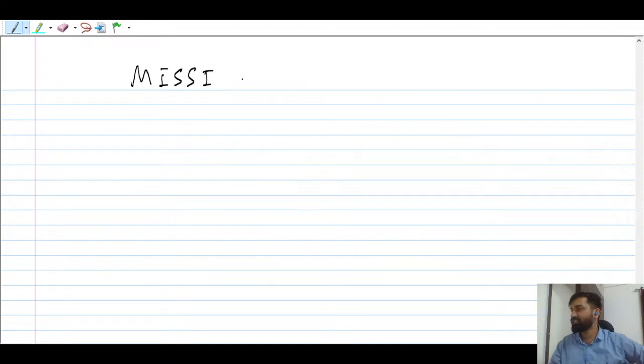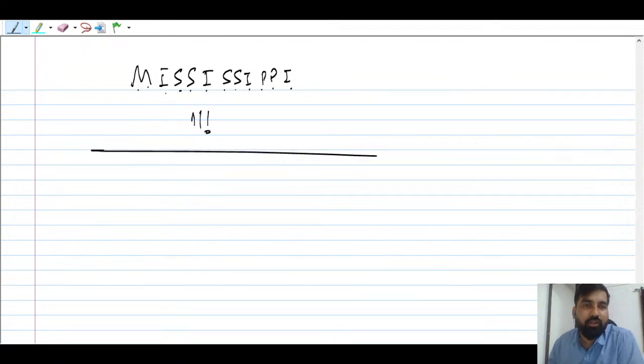MISSISSIPPI. Double S, I, double S, I, double P, I, this is the word you have, and you have to form many words using this. You have to arrange it. So how many letters are there? 1 2 3 4 5 6 7 8 9 10 11, 11 factorial upon. Now you see what are the objects which are indistinct or identical.